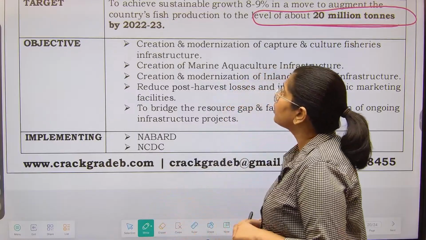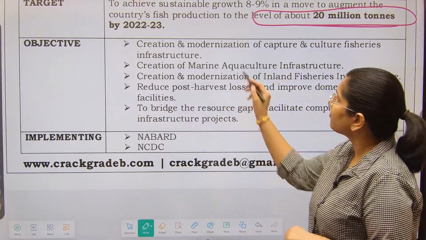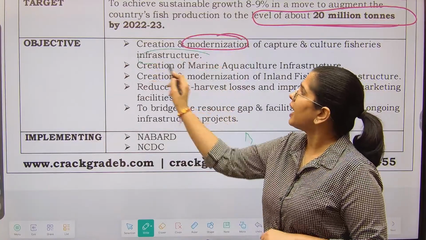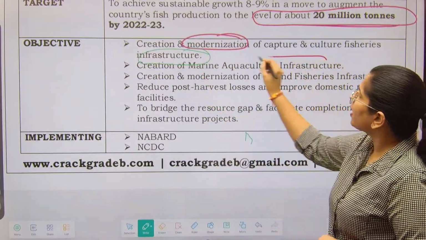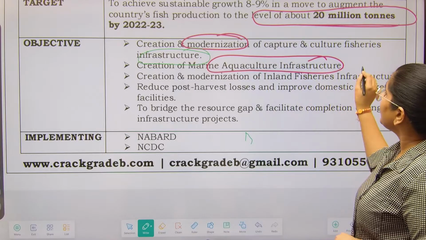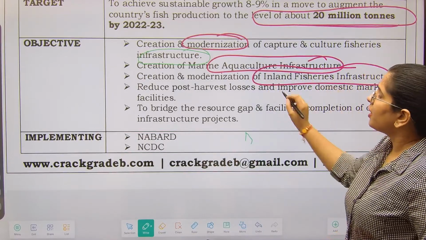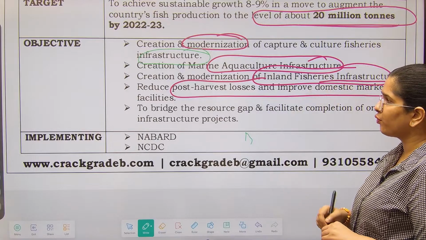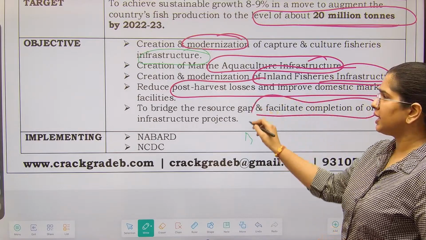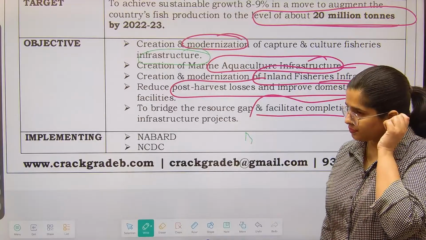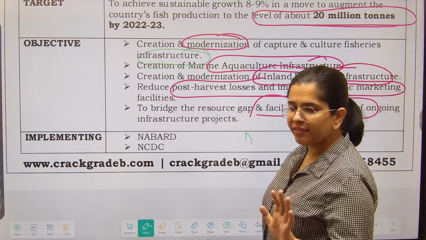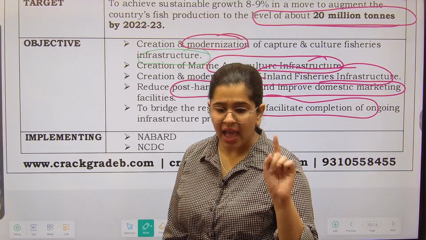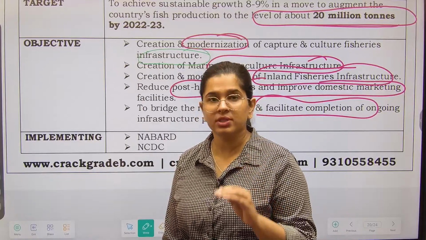Let us see this. So creation and modernization of infrastructure, got that. Creation of marine aquaculture infrastructure, inland fishery infrastructure, reducing the post-harvest loss and marketing capacity improvement, bridging the resource gap. So obviously, these are the 5 aims of this particular fund, and these are not the exclusive aims.